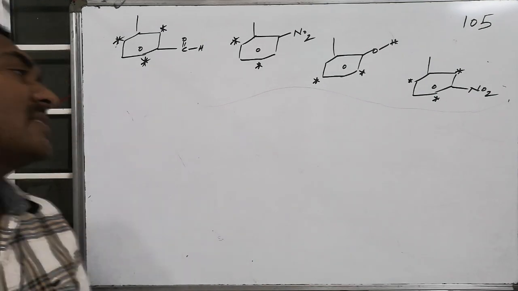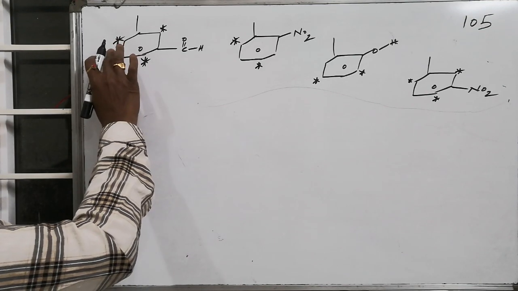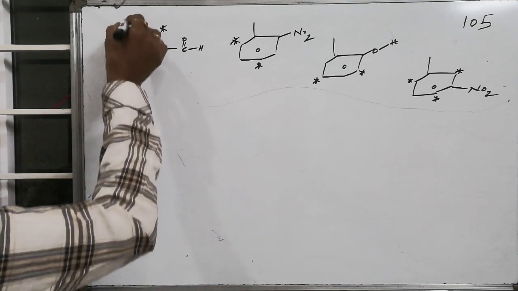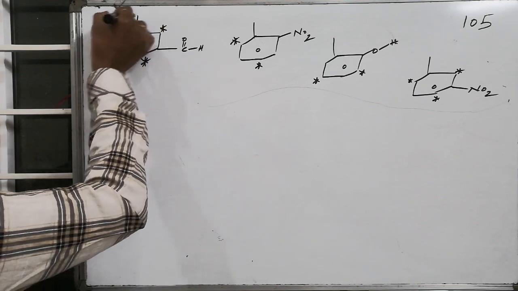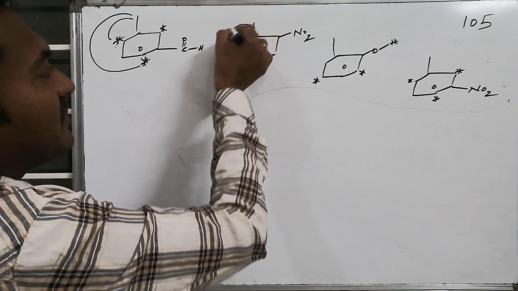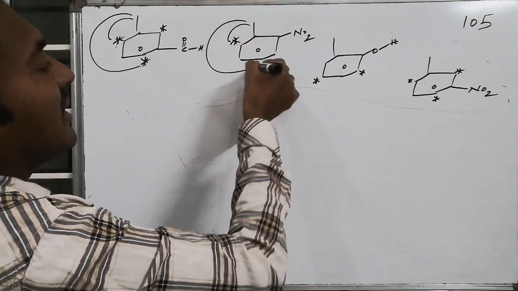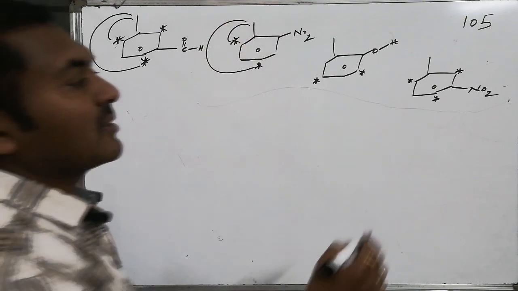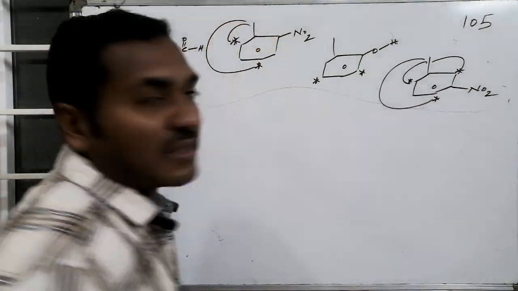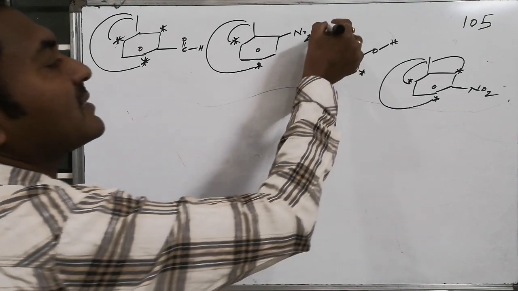If the electrophile is substituted, maybe this compound, maybe this compound, or maybe this compound is produced, but these two relations are ortho relations, and these two relations are para relations. Whereas with respect to methyl, this is ortho and this will become para. With respect to methyl, this will become ortho and this will become the para place. Only this is the case.